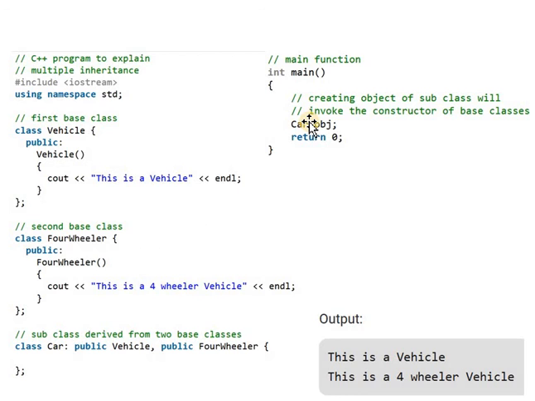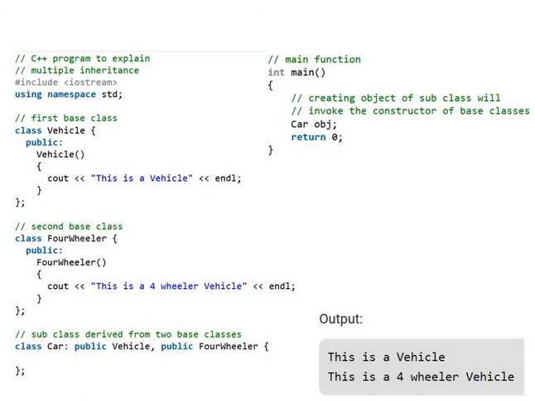So the class car, the subclass or derived class, automatically uses the data members, functions, constructors or properties written in the base classes. Here we are deriving one derived class from multiple base classes.